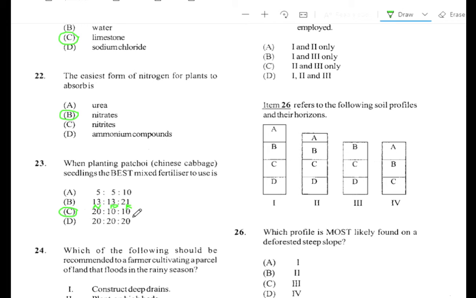Now, the nutrient that the pak choy will need, first of all, it's a leaf crop. So you want more nutrients going to the leaf. So as you can see, based on the ratio, you'd want a fertilizer with more N, with more nitrogen. Now the others, you would not want to waste money buying this fertilizer. You don't want to add too many nutrients that the plant doesn't want, because those nutrients will remain in the soil. Alright, so the best answer is C.